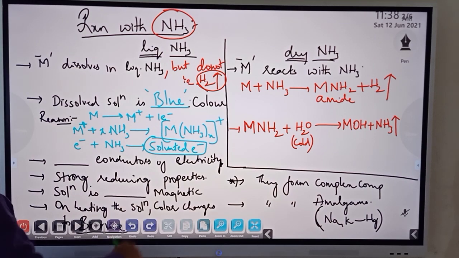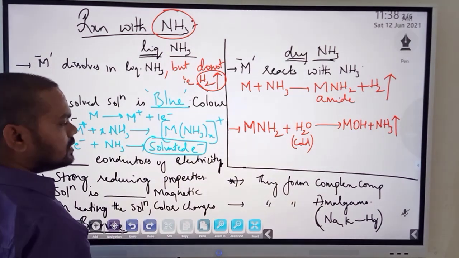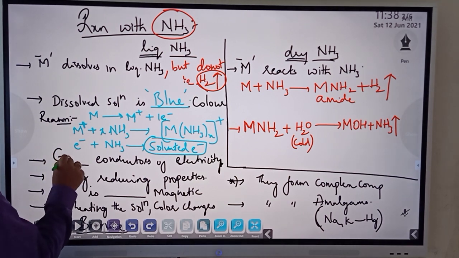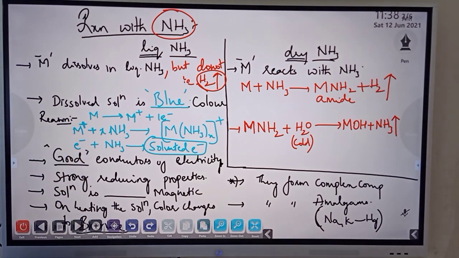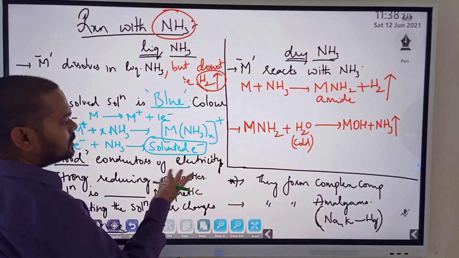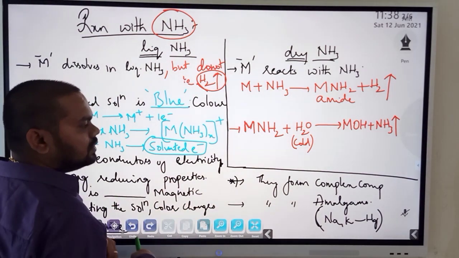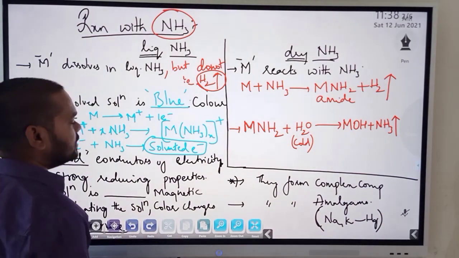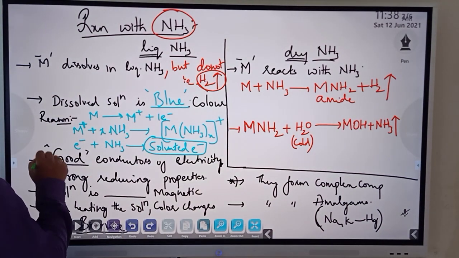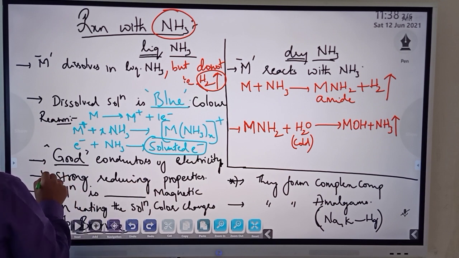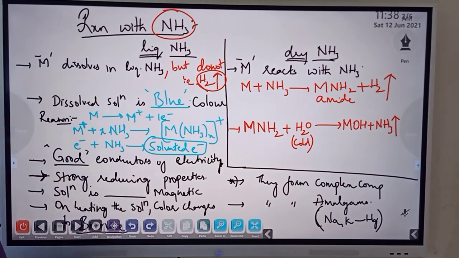Free electrons, should they show good conductor character or bad conductor character? Of course, they are good conductors of electricity. Free electrons or solvated electrons are present and keep moving. When they keep moving, they act like carriers of current. Then they have strong reducing properties. So what do you say about the strong reducing properties?